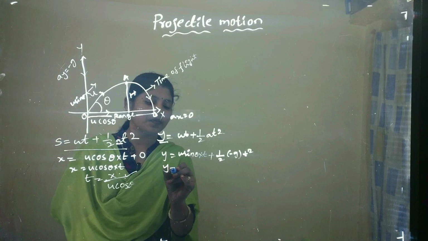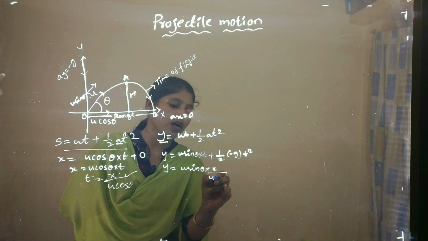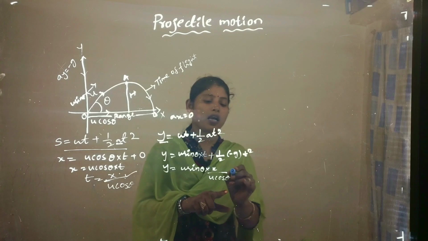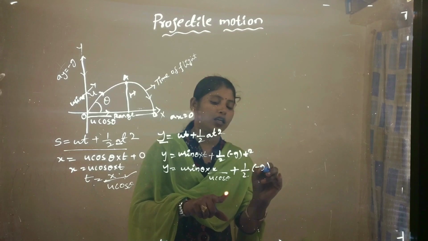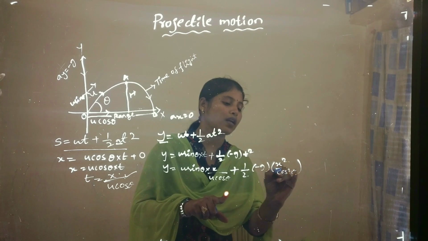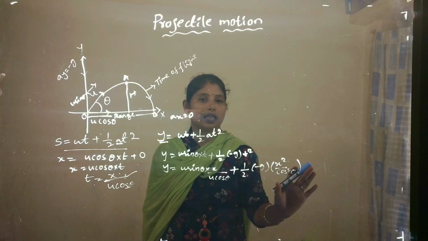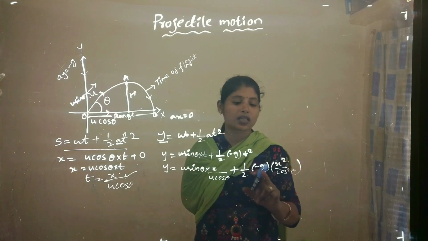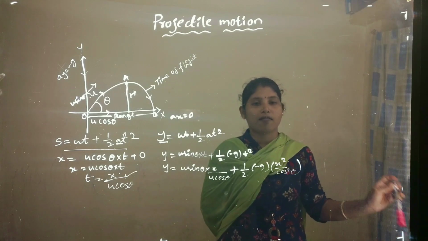Then y = u sin θ · (x / (u cos θ)) + ½ (−g) · x² / (u² cos² θ). Here we have to consider x / (u cos θ) in t², so we get minus g into x² by u² cos² θ.